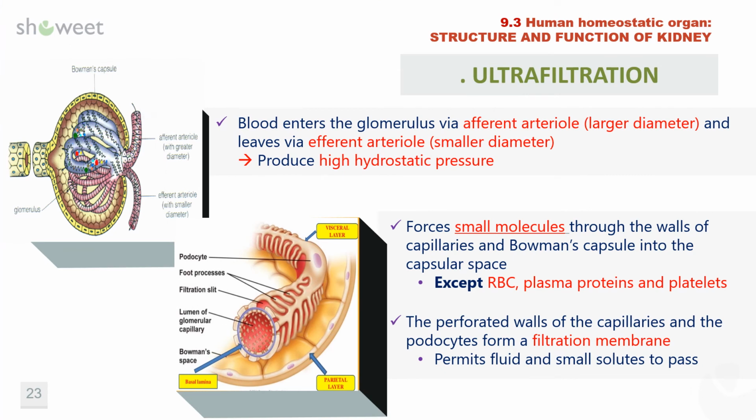During ultrafiltration, high hydrostatic pressure occurs in the glomerulus due to the difference in diameter between the afferent arteriole, which is larger in diameter, compared to the efferent arteriole, which is much smaller.